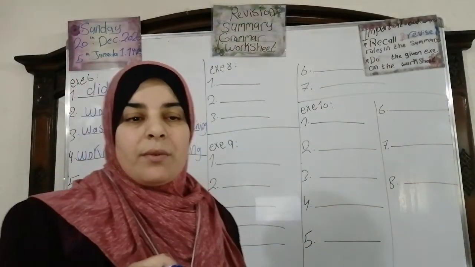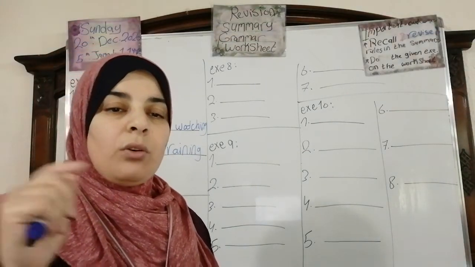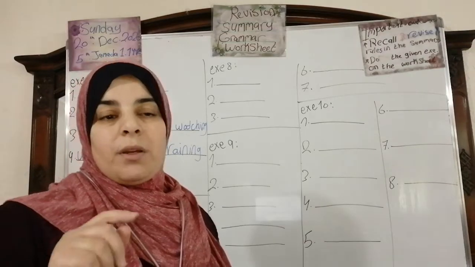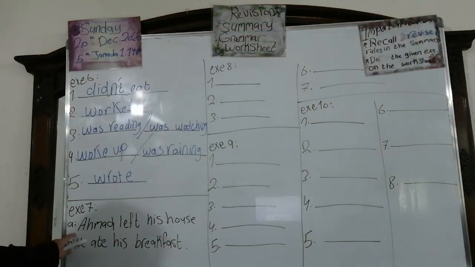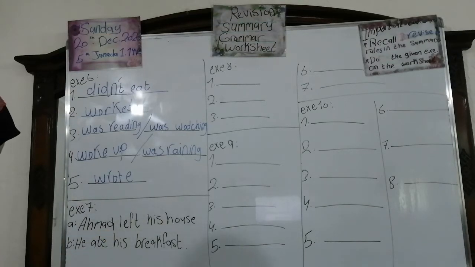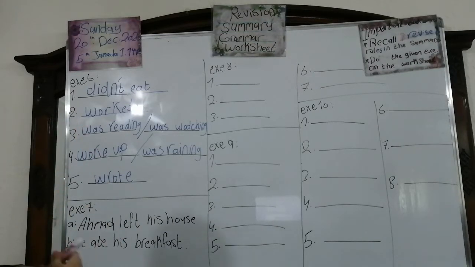Now look at number 7. Join these sentences by using after or before. Change the verb if necessary. We have the first sentence. A, Ahmed left his house. B, he ate his breakfast. So we are going to join them in one sentence by using the word after or before.